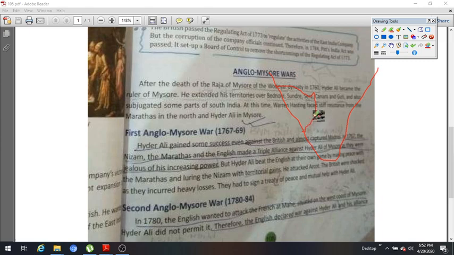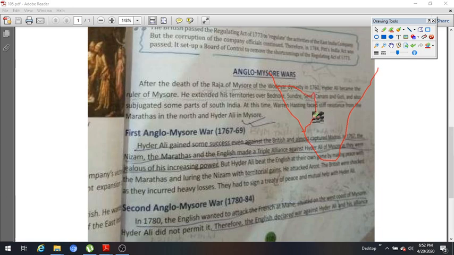In this particular state, there was a dynasty ruling around 1760 called the Wadiyar dynasty, and this Wadiyar dynasty was thrown away by Hyder Ali, who became the Nawab of Mysore in 1760.